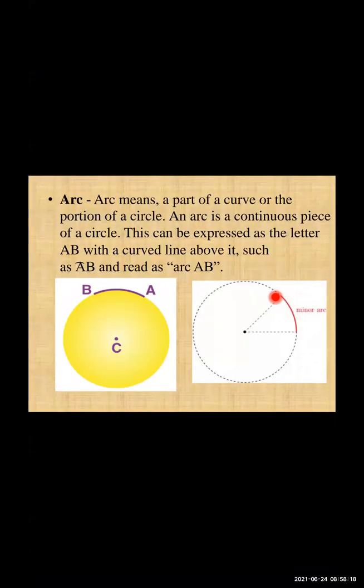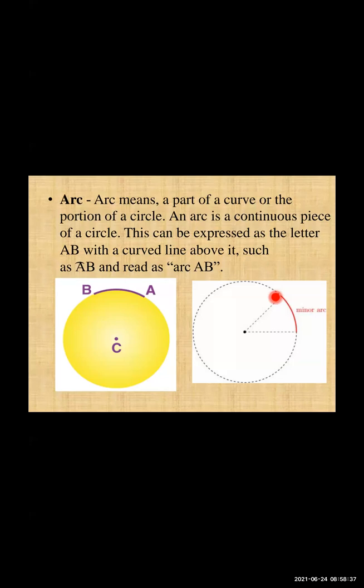This can be expressed as AB. How is the arc expressed? By capital letters A and B. If AB is given, you can write AB. If PQ is given, then you write PQ, with a curved line above it.